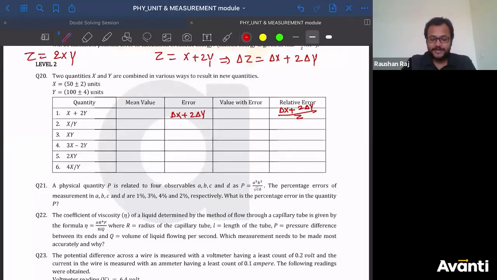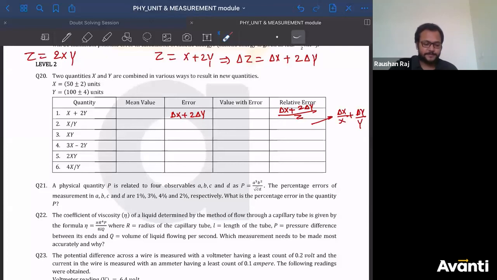You have to find the delta x. So I'll get delta x by x. Let me write it here, okay? There is less space. So this will be equal to delta x by x plus delta y by y. You will find the mean values, right? The values are given to you. So find the mean value of both of them, of x plus 2y, there will be no issue. How do we find the mean? Add and divide by 2. So find x, find 2 into y, add both, divide by 2, that is the mean value. Anyway, so this is our relative error.